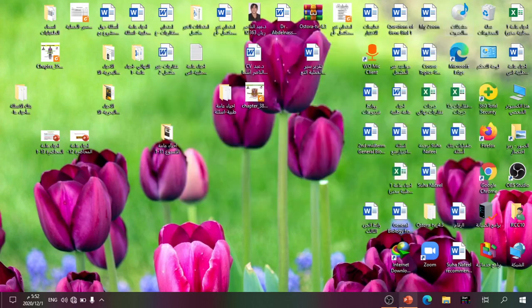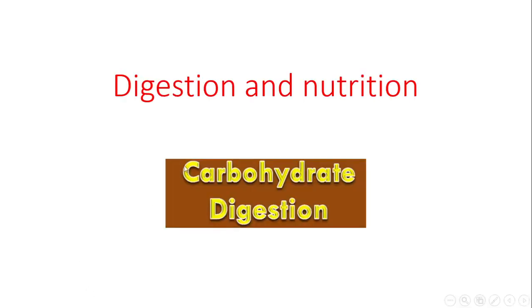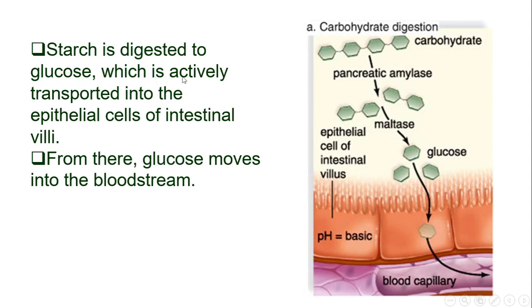We are going to talk about digestion and nutrition in the 12th lecture in General Biology 1. Carbohydrate digestion. Starch is digested to glucose, which is actively transported into epithelial cells of intestinal villi. From there, glucose moves into the bloodstream. As you see, carbohydrate digestion occurs through pancreatic amylase and maltase, and the glucose goes to the blood capillary.